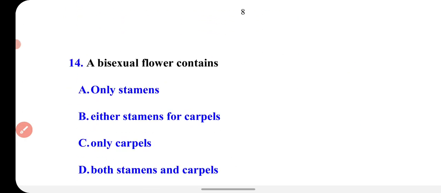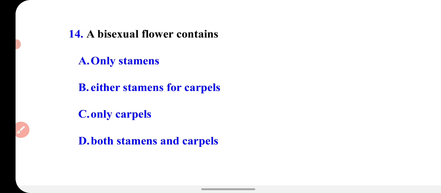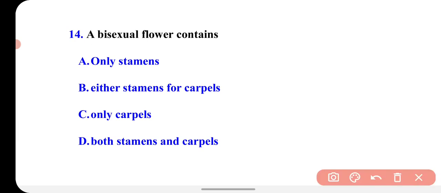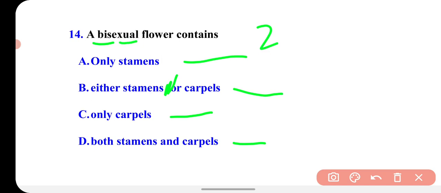Next question is 14. A bisexual flower contains: only stamens, only carpel, either stamen or carpel, or both stamen and carpel. So bi means two, sex means gender, meaning both the reproductive organs are present within the same flower. So the carpel and stamen both are present in the same flower. So this is the correct option, option D.